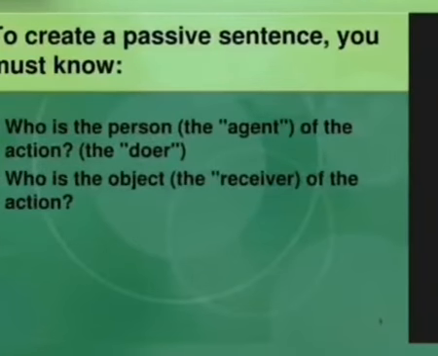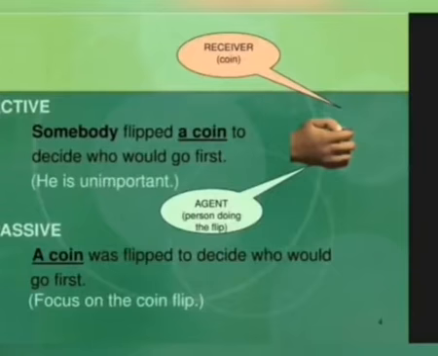To create a passive sentence, you must know, number one, who is the person or the agent or the doer of the action. Number two, who is the object of the action? That means who is receiving the action, who is the receiver of the action. For example,